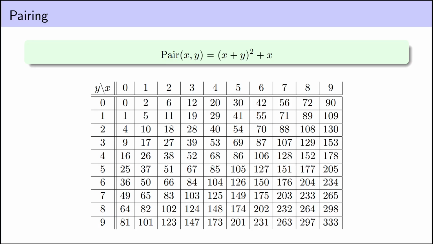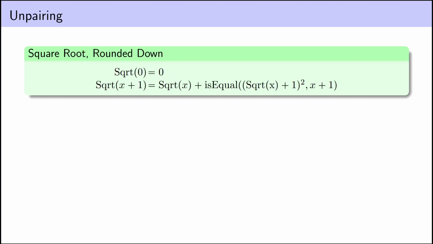We always need to be able to uniquely extract the pair that we're trying to represent with any particular number. Oftentimes you'll want a pairing function that takes on all possible values, but for this application we don't need that. We're just going to stick with one of the simplest possible functions that will do the job. So this function allows us to take two numbers and encode them as a single number. But of course, it's no good encoding multiple numbers as a single number if we can't extract our original numbers when we want to use them.